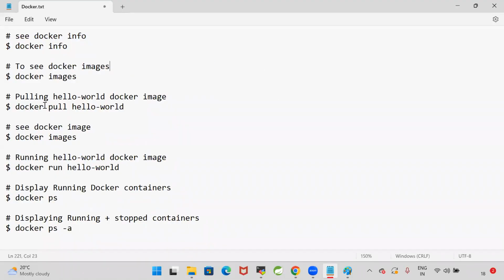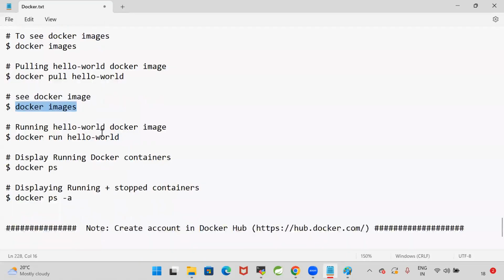If you want to pull a Docker image, then we can go for docker pull hello-world. Whenever you use the pull command, it is going to download the Docker image from Docker Hub, and docker images to see the images. Once the image is pulled, I want to run that image. In order to run the image, we will go for docker run hello-world. To display running Docker containers, docker ps. To display running plus stopped containers, we can go for docker ps -a.